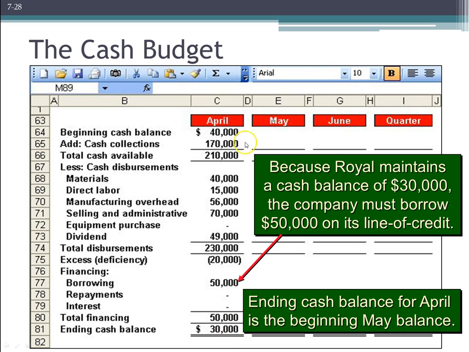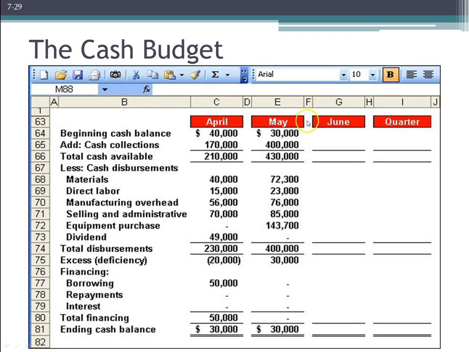We expect to have $30,000. So our beginning balance of May, of course, is going to be our ending balance from April. So we'll go ahead and populate in that $30,000. Remember, we're getting that cash collections from the last schedule of cash collections that we created. Total that up, and that's our total cash we expect to have available for the month of May. Populate in all the cash disbursements for the month of May once again, and subtract that out. We expect to have an actual excess of $30,000.